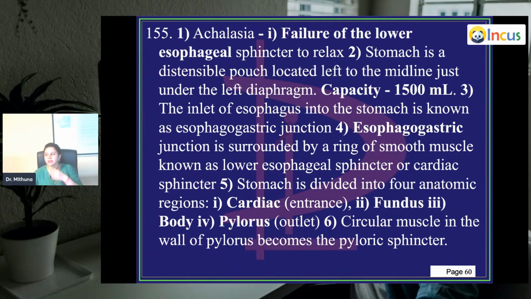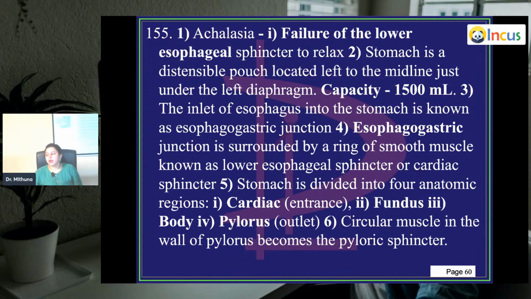So esophagogastric junction. The esophagogastric junction is surrounded by a ring of smooth muscle, which is known as LES, lower esophageal sphincter, or the cardiac sphincter. Cardiac doesn't mean heart. It's called cardiac because that area of the stomach is called cardia. So don't think it is something to do with the heart.